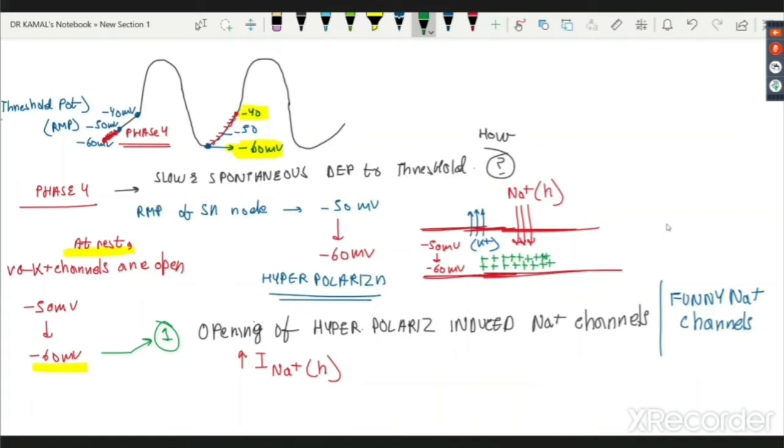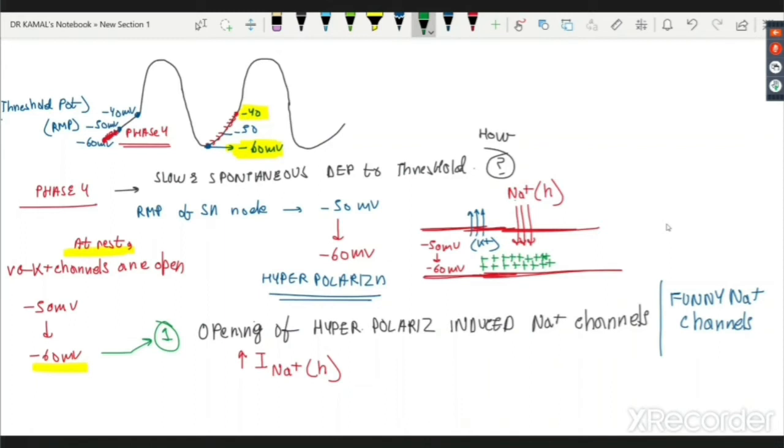Due to the simple reason: inside of my cell is negative and sodium is more in ECF. So sodium is coming inside through two gradients, the voltage gradient and the electrochemical gradient. Remember, if inside is negative, minus 60, positive charge will be attracted. Outside sodium is more, inside it is less, so it comes along the diffusion gradient, and also because inside is negative and outside positive, along the electrical gradient also. So because of the two gradients, the electrochemical and the voltage, the sodium quickly comes in. But remember, I still have not reached minus 40.